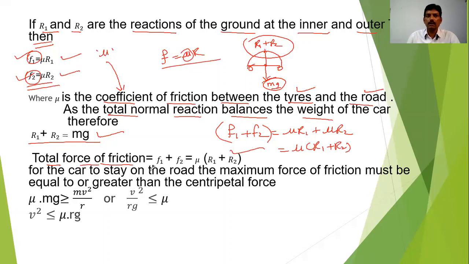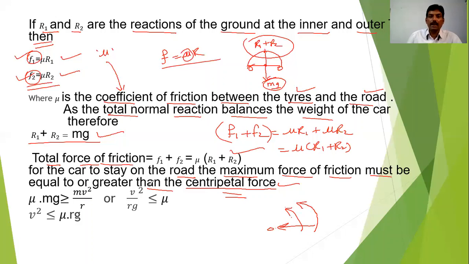So dear student, for the car now to stay on the road, the maximum force of friction must be equal to or greater than the centripetal force. You see what I told you, whenever the car wants to take the turn on the circular track having the radius R, then if that vehicle wants to take the turn safely, the maximum force of friction must be greater than or equal to the centripetal force. And centripetal force is nothing but what? The force which is acting towards the center of the circular track.